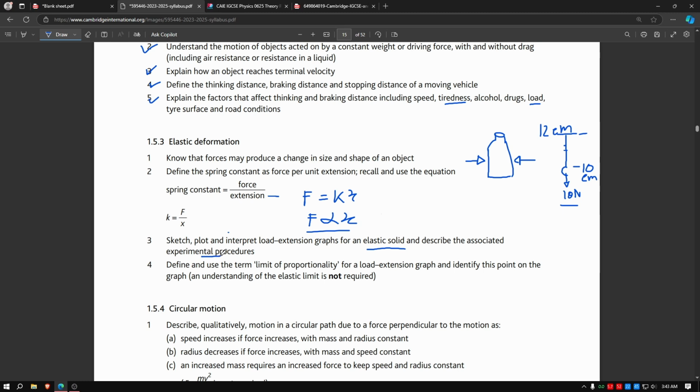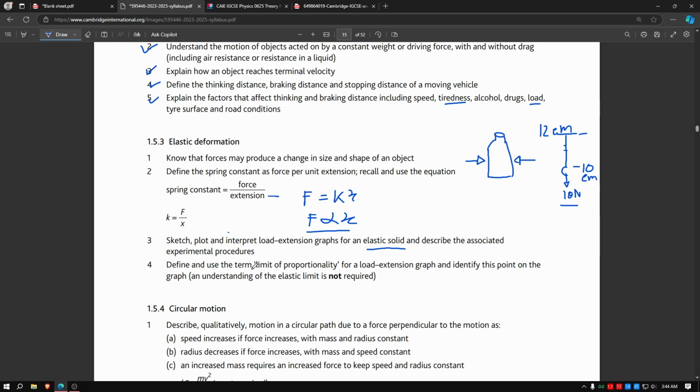And associated experimental procedure. Experimental procedure, I guess it basically means the mere act of adding more weights, then removing the weights one by one and whatnot. And weights must be, let's just say, equally spaced from each other. Like you can add 10 newtons, 10 newtons. If you add 10 newtons, you can plus 10 newtons and whatnot. You cannot just add 24 newtons more and then just randomly plot a graph. You have to plot a sensible graph, is what they mean, I guess.